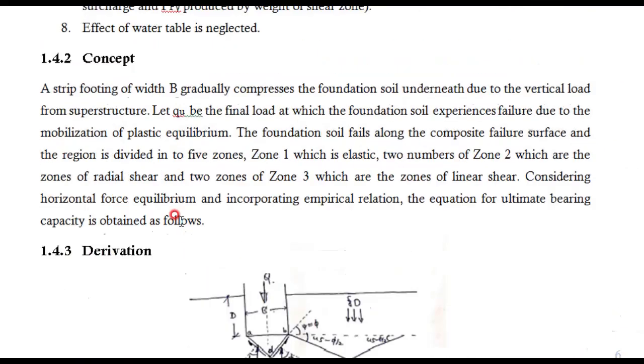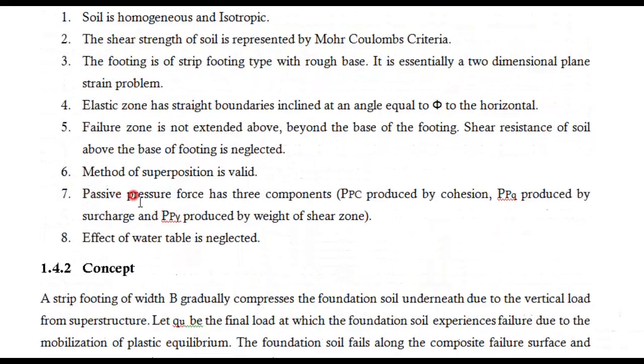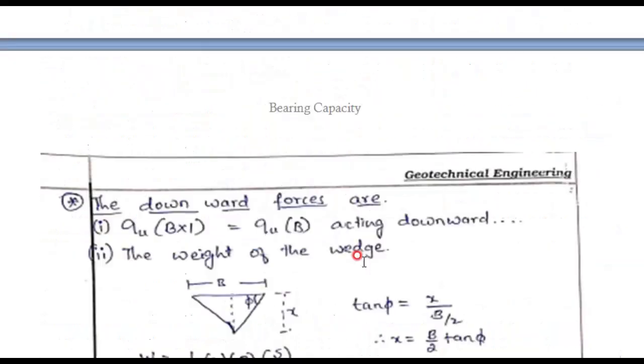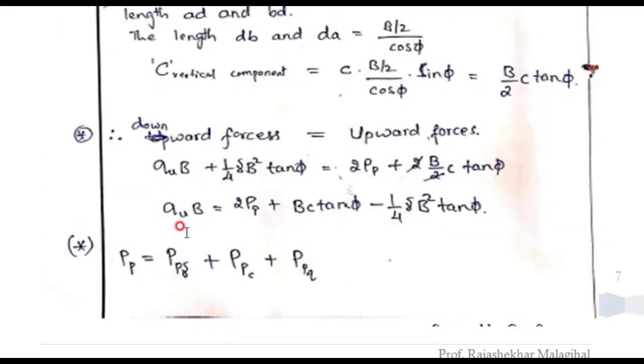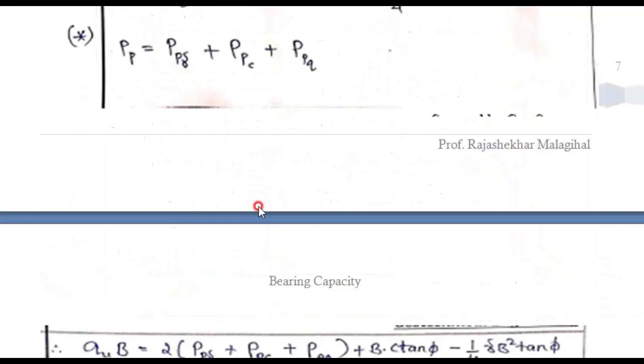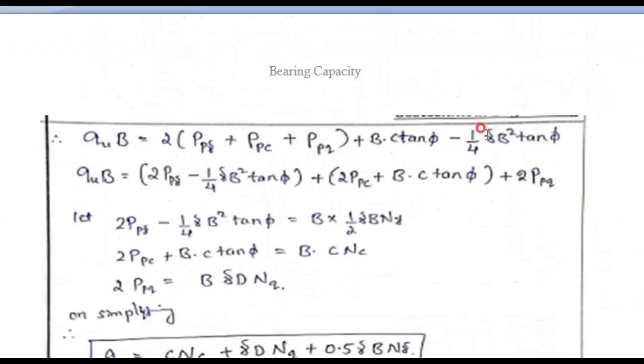In the assumptions it is listed here, you can see the passive earth pressure has 3 components, that is PPC, PPQ and PP gamma. Okay, PPC means the passive earth pressure because of cohesion, passive earth pressure because of surcharge, passive earth pressure because of shear zone. These all PPs are there, therefore we will consider the total PP equal to PPC, PP gamma and PPQ. These three we will substitute in this equation, then we will get this expression.